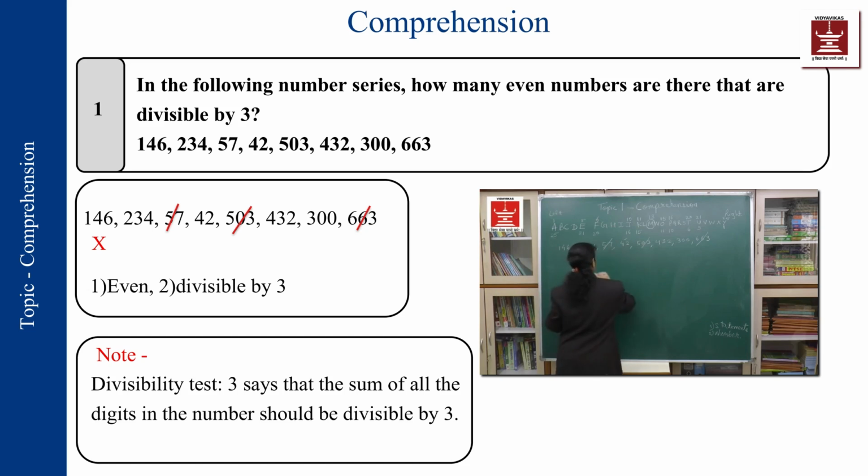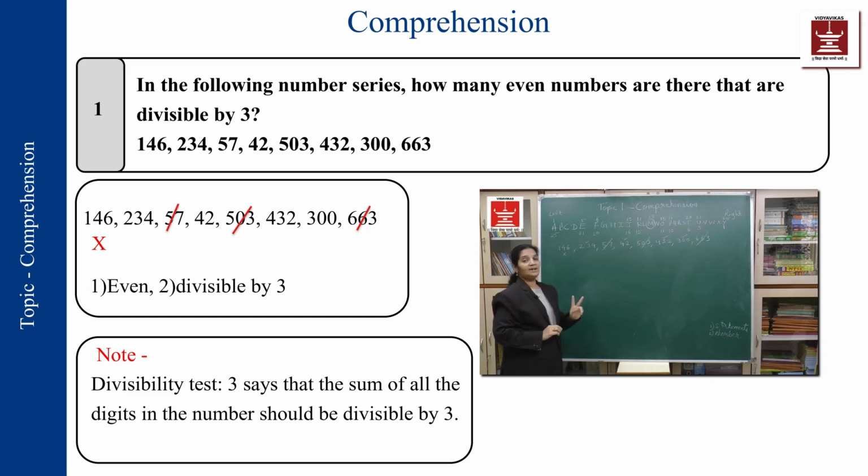This is divisible. 3 plus 2 is 5 plus 4, 9. 9 is again divisible. 4 plus 1, 5 plus 6, 11, which is not divisible. Again here 4 plus 3, 7, 8, 9, divisible. 300, divisible. So out of the even numbers, one more number is cancelled because it is not divisible by 3.